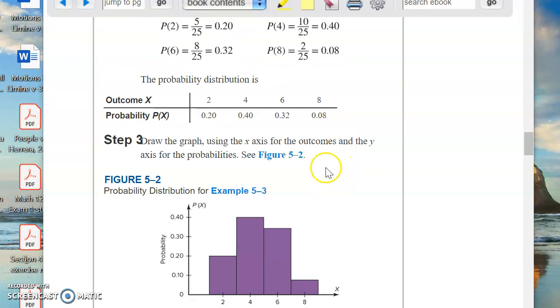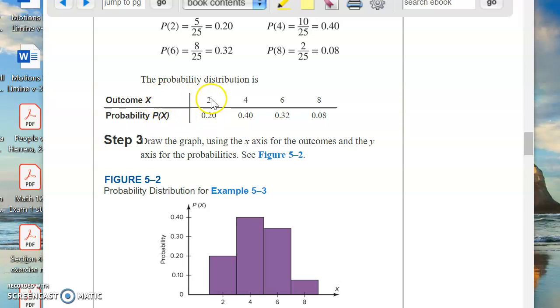So you're just gathering the data. This is a theoretical distribution because you can't figure it out ahead of time. You have no way of knowing this. This is all based on what actually happened. All right, so here's a probability: outcome X and probability of X, P of X.